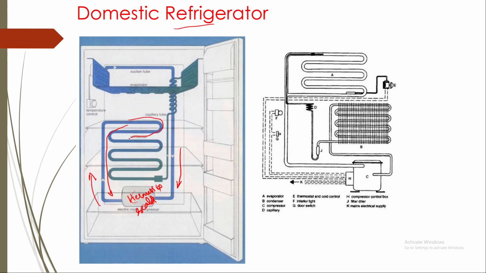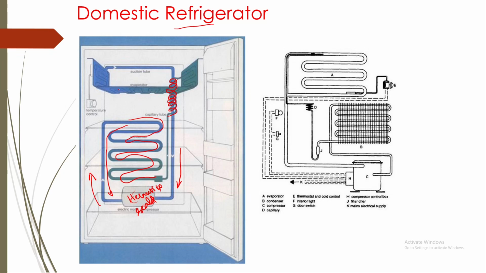Condenser will cool this vapor refrigerant into a liquid refrigerant, and the capillary tube, which is wound around the suction line, will reduce the pressure and temperature.